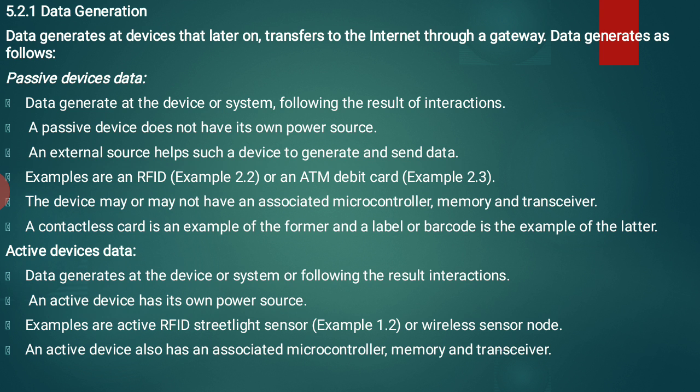Next one is active device data. Let us see what active device data is. An active device has its own power source. If the device has its own power source, then it is active device data. Examples are active RFID, streetlight sensors or wireless sensor nodes. An active device also has associated microcontrollers, memory and transceivers.